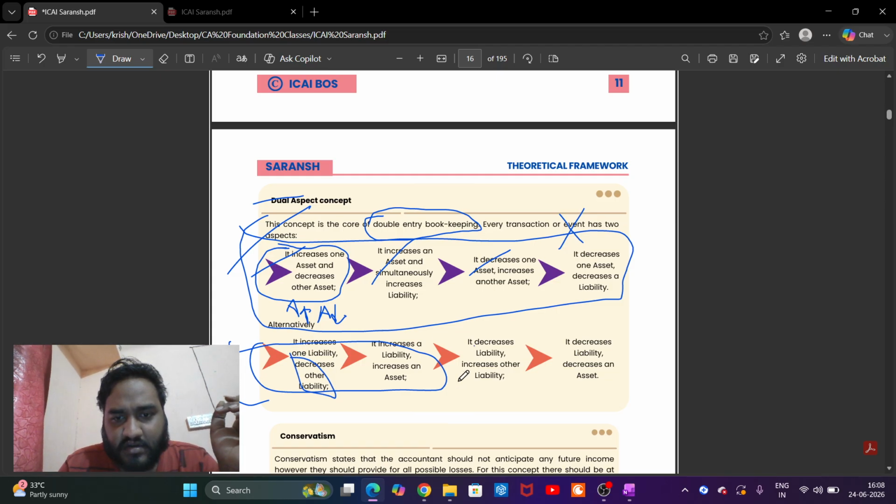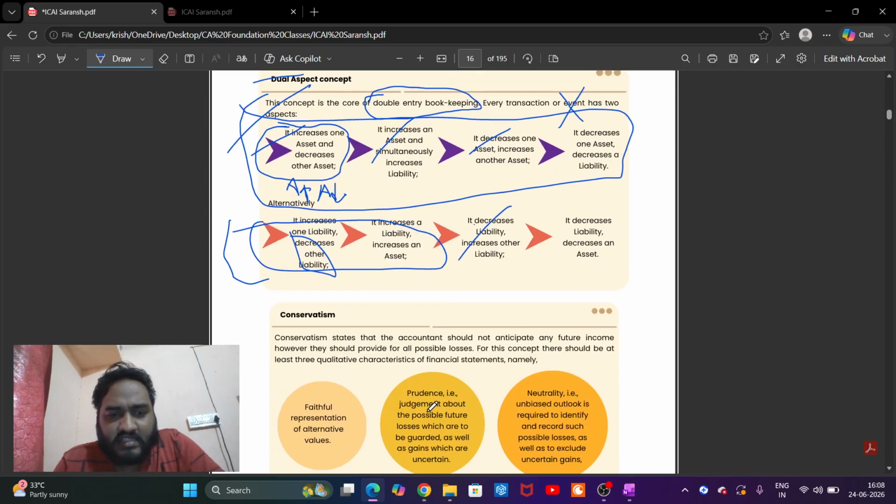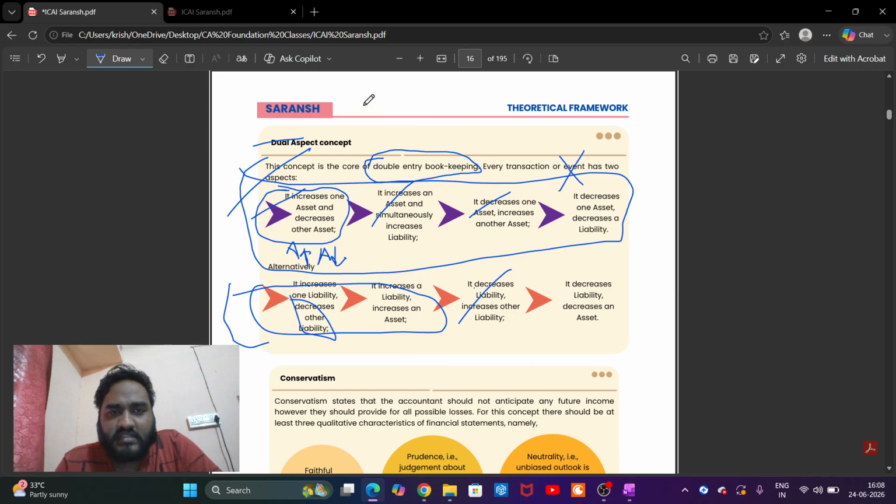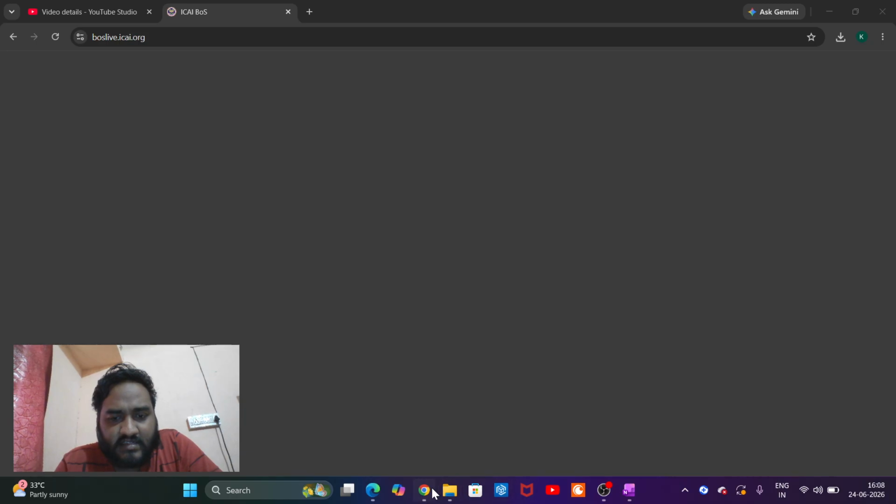This is what I talked about: conservatism. This is what we are going to apply practically. That is what I'm going to teach you, which is why I'm very confident that you are going to love the batch.